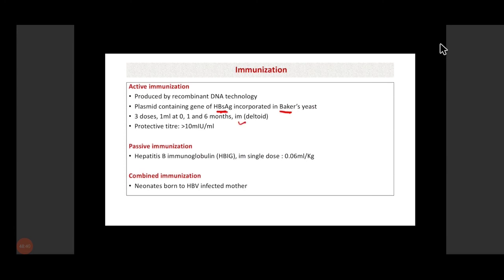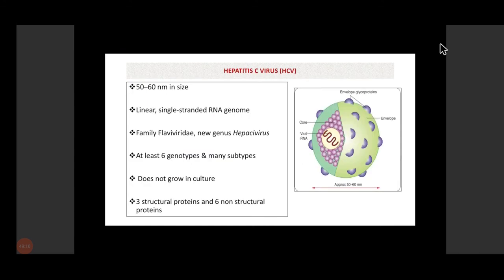And the protective titer of antibodies should be more than 10 million international units per ml. Then hepatitis B immunoglobulin can be given as a single dose, and the dose is generally 0.06 ml per kg. There is also a combined immunization, which is given to neonates who are born to HBV infected mothers. In this case, we will give a single dose of passive immunization followed by a complete dose of hepatitis B vaccine.